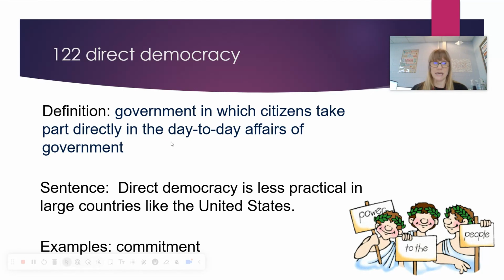Direct democracy. Definition: government in which citizens take part directly in the day-to-day affairs of government. Sentence: direct democracy is less practical in large countries like the United States. Example: commitment. So notice in the picture it says power to the people. Here's the thing, with billions of people in the United States, we could not all have an actual say in day-to-day affairs. It'd be like all of the Michigan people going to the Capitol in Lansing and saying we need to do this or that. It would be way too many people, and there's no way that everyone would agree.